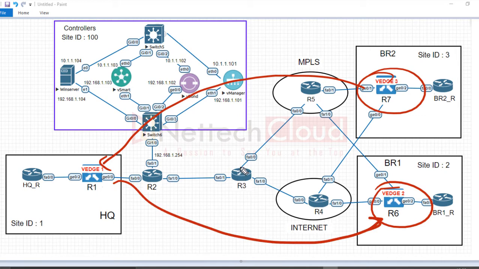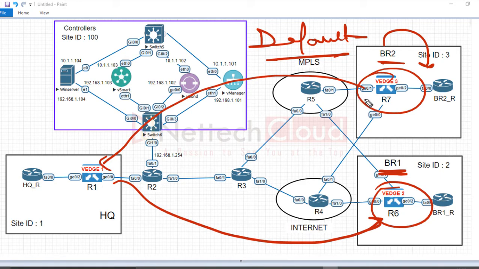So just creating a hub and spoke topology policy will not address the problem properly. Why? Because if the branch 1 router and branch 2 router do not have routes to each other, at least they should have a default route. In which VPN? The service side VPN, not VPN 0, right?